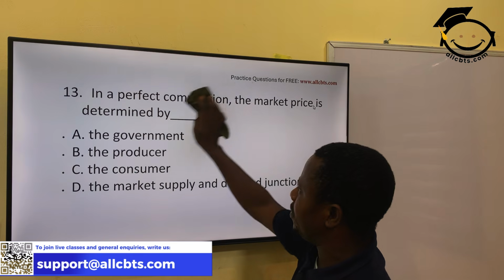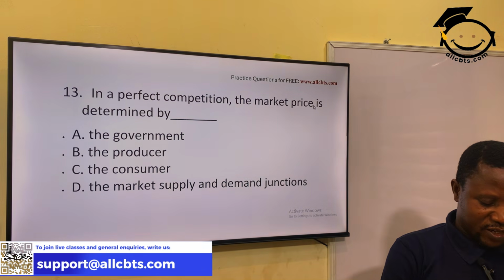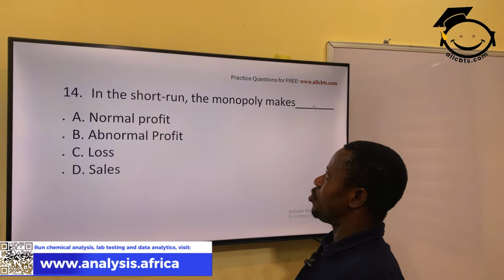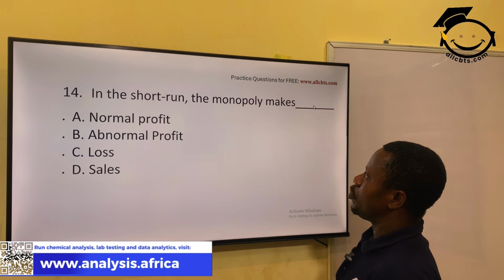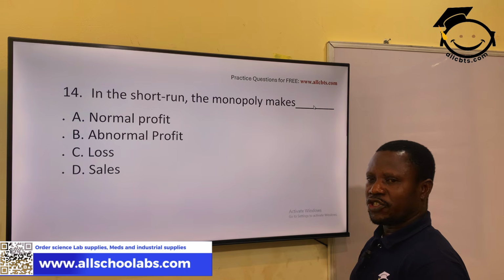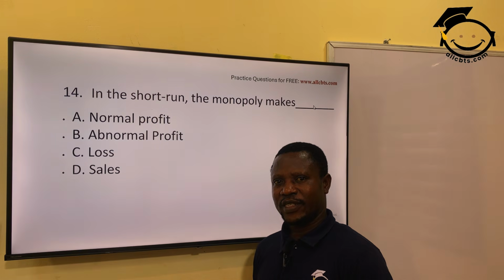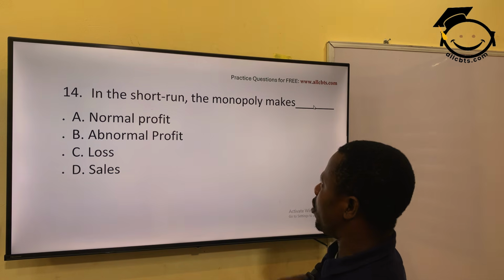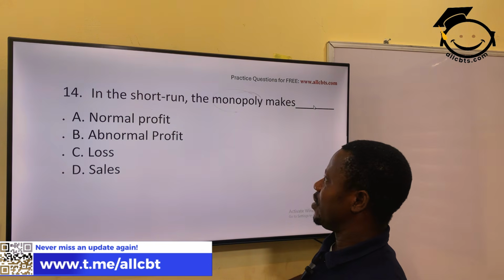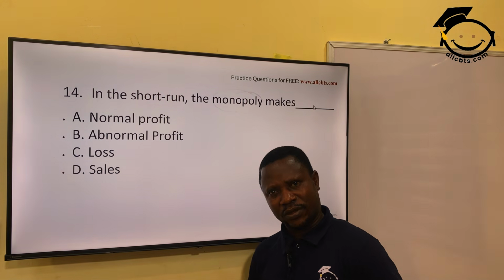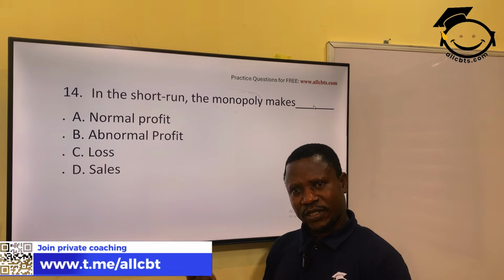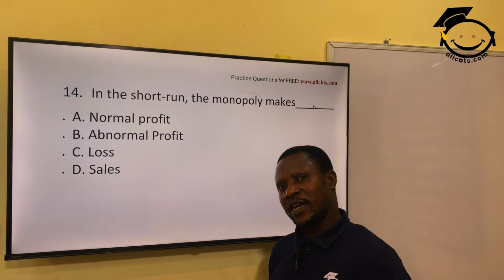So whenever demand and supply meet, the seller is ready to sell and the buyer is ready to buy, equilibrium results and there's a price. In the short run, I think I mentioned this before, the monopoly makes normal profit, abnormal profit, or loss. In the short run means a limited time that changes may not be noticed. A monopoly is the sole producer of his product. In the short run, at the immediate time, he can decide to increase the price of his product or lower the quantity to create artificial scarcity. At the end of the day, what will happen?